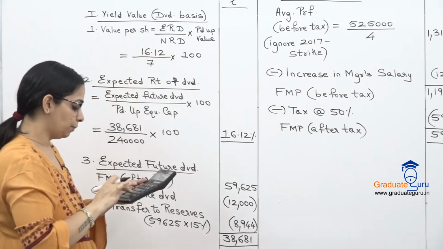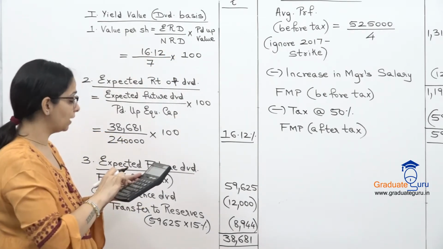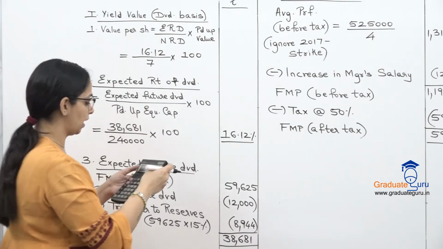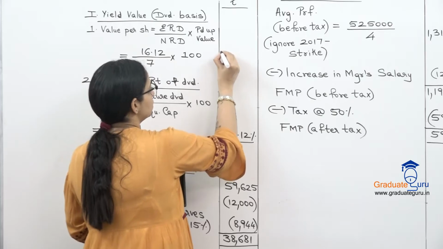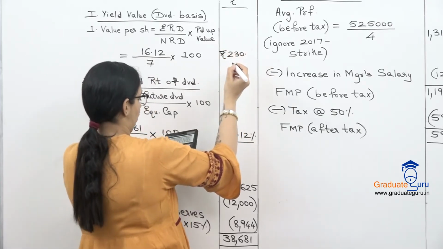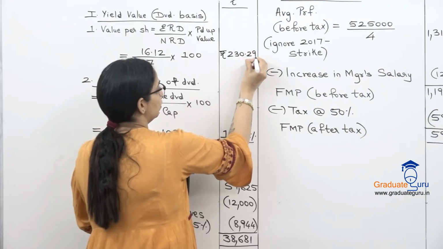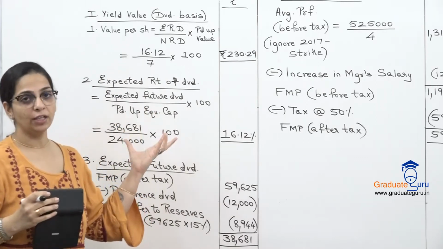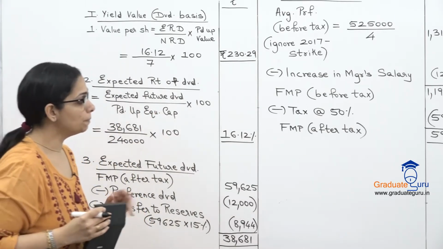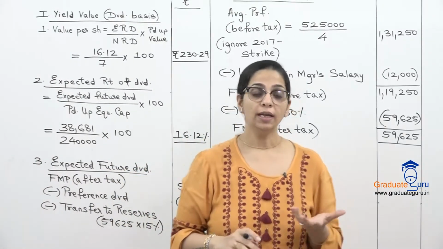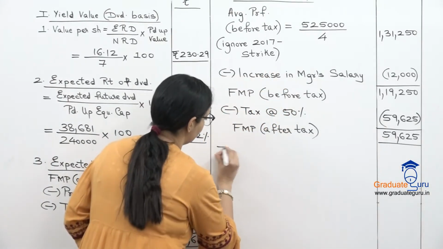So 16.12 divided by the normal rate, which is 7, and into the paid up value, which is 100, we get our value as 230.29. So this is our yield value of the shares. So we have got the yield value. Now we have to go to the intrinsic value. That's our second part.